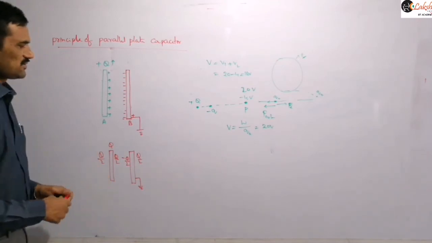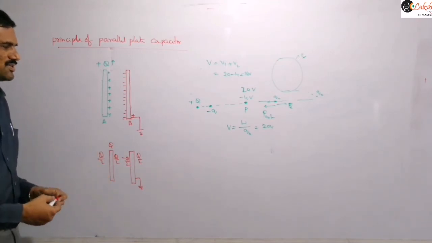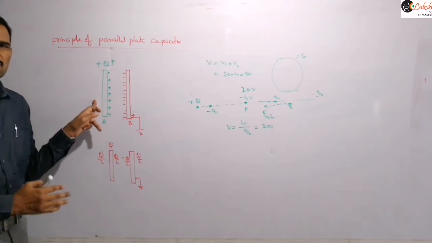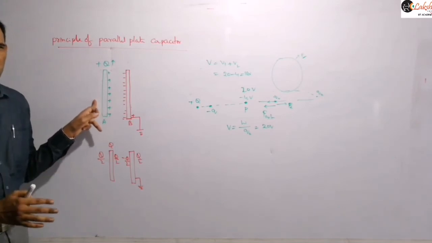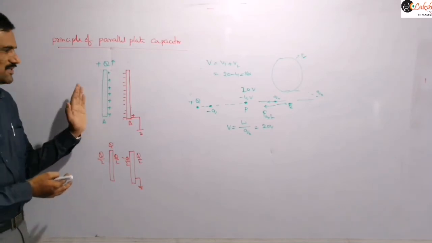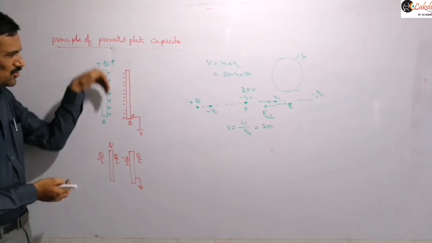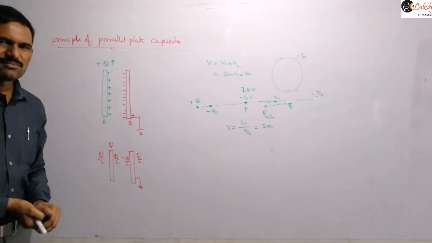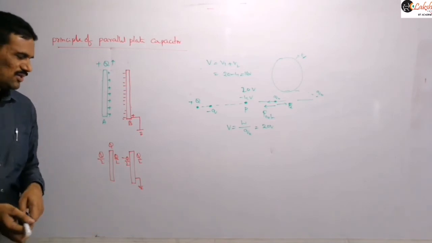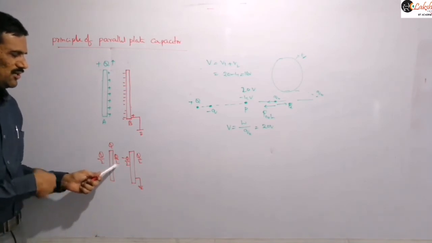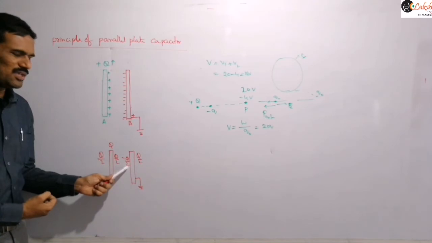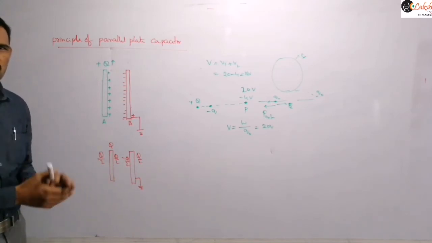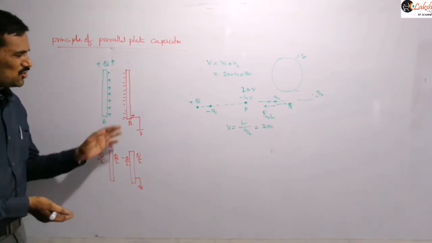Now we can observe this. After connecting it to the ground, the charge on this plate is not changing. Whatever the charge is there, the total charge will come inside only. So instead of this Q by 2, Q will be there and this will be minus Q. That's what will take place, right?